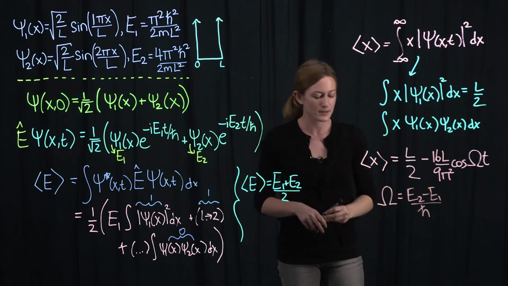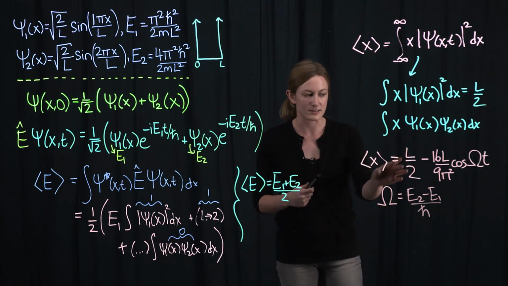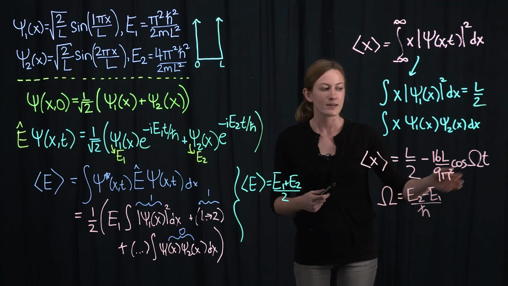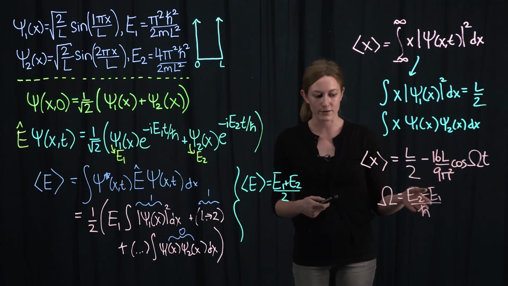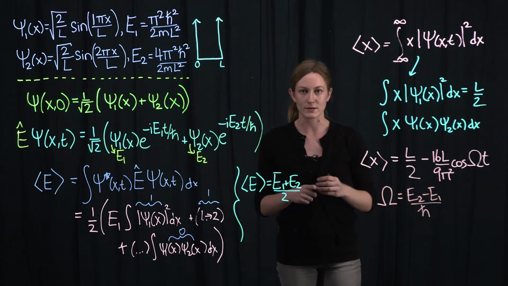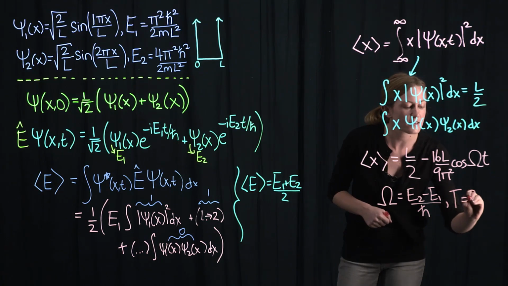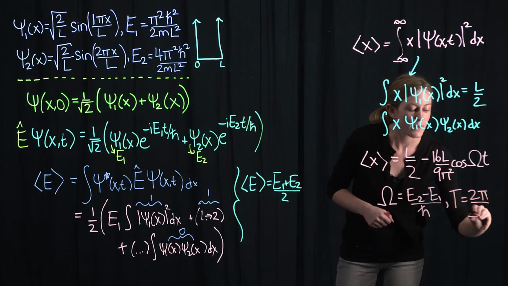So the main point is that the average position of our particle in the well is not constant. It actually changes with time. It oscillates back and forth with a frequency of ω, (E2 − E1)/ħ, and with a period of T = 2π/ω.